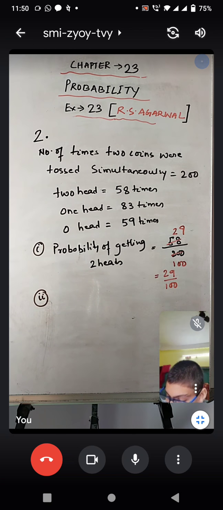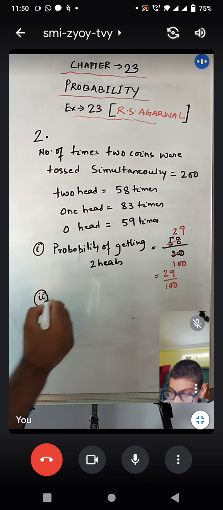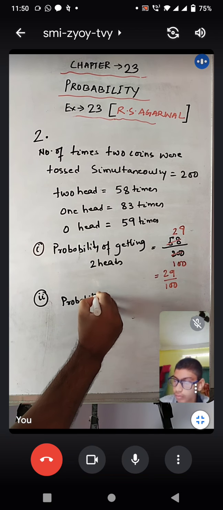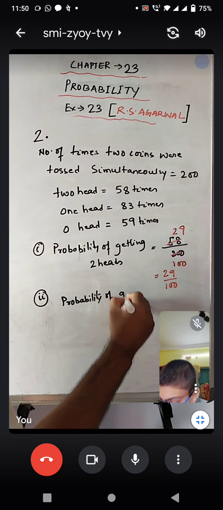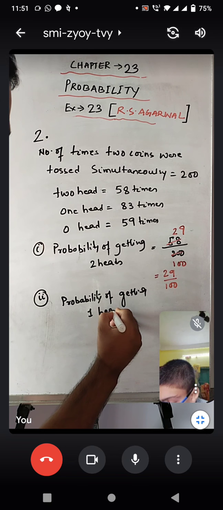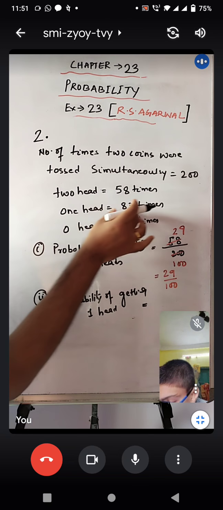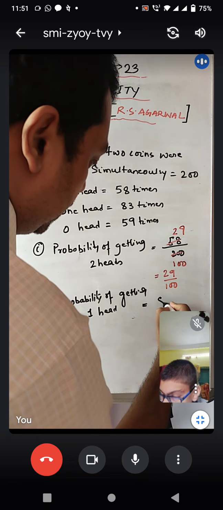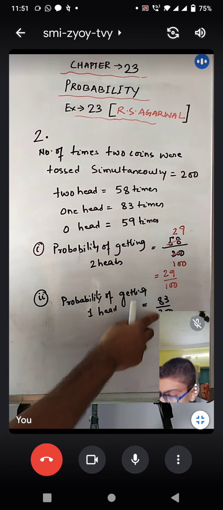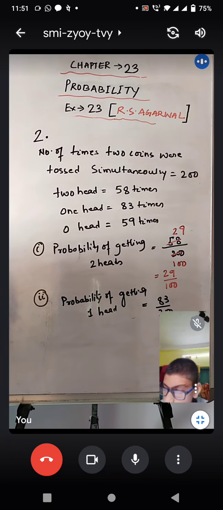Solution of number 2. Probability of one head. So we'll write it down. Probability of getting one head. So one head how many times? 83 times. So we'll write it down, 83 upon 200. We cannot reduce this, so this would be your final answer.